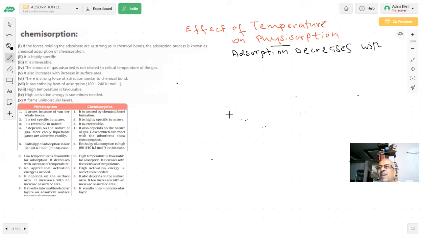With increase in temperature, students. So adsorption decreases with the increase in temperature. That's what we are saying. So the effect of temperature on physisorption, students: adsorption decreases with increase in temperature.